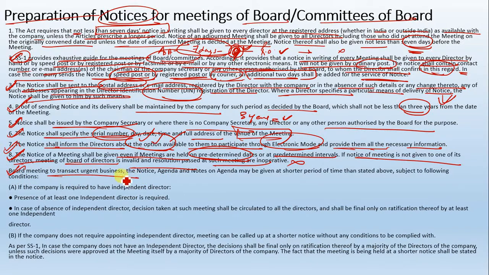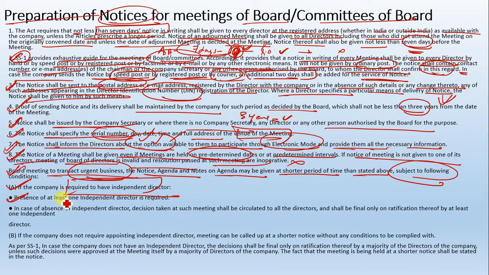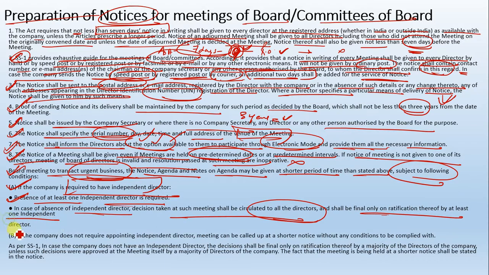Board meeting to transact urgent business. The notice, agenda and notes on agenda may be given at a shorter period of time than stated above, subject to the following condition. एक इंडिपेंडेंट डायरेक्टर से रेटिफाई होने की जरूरत है, ठीक है. If the company is required to have an independent director, presence of at least one independent director is required. In the case of absence of the independent director, the decision shall be circulated to all the directors and it shall be approved only by ratification by at least one independent director.